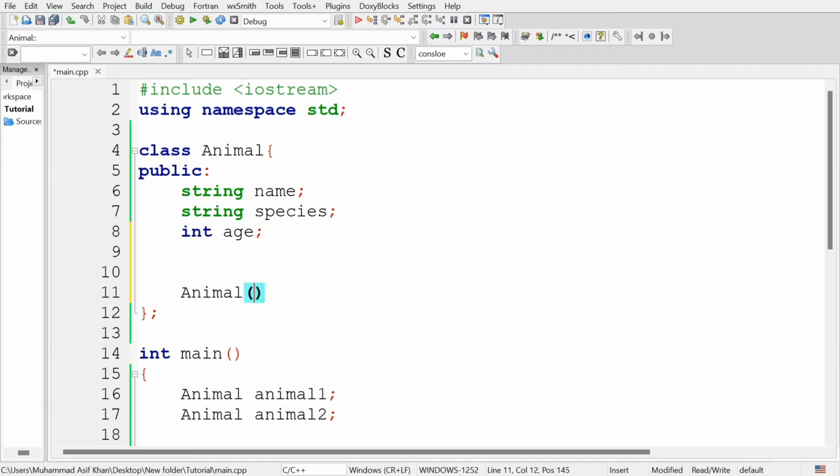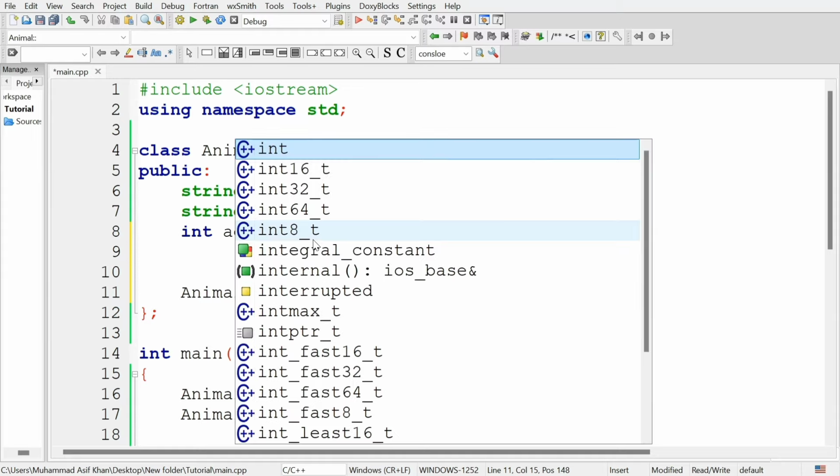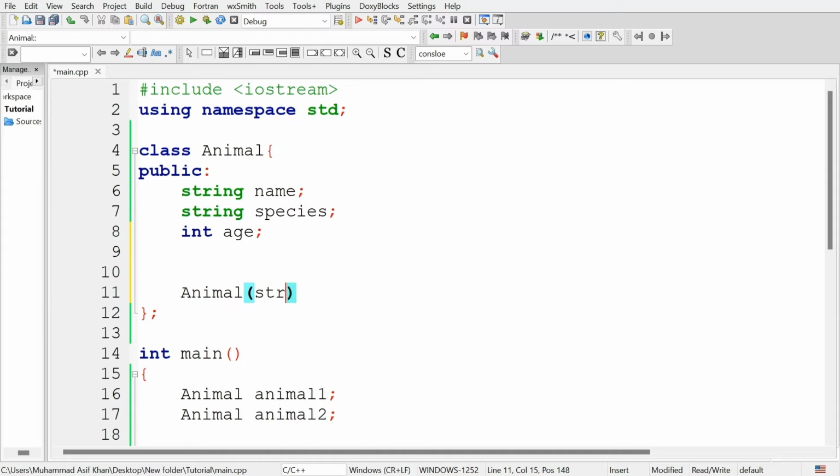Then give it the parameters for setting the values for attributes. So there are three attributes of this animal class, so give three parameters. First is string n for name, string s for species, and int a for age.